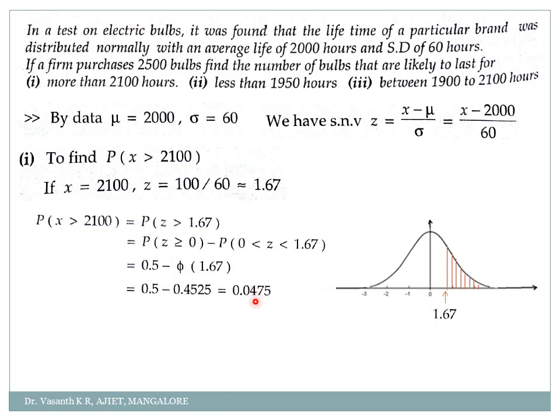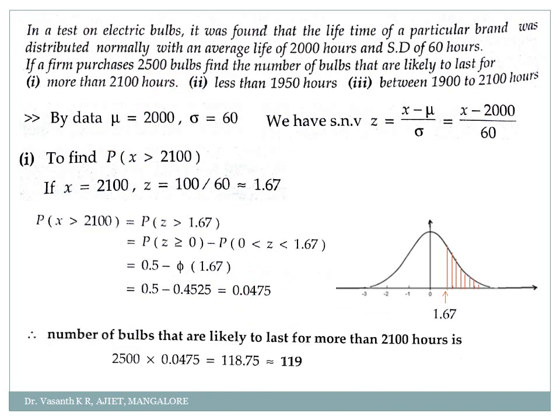But should you stop here? No. What they asked in the question is to find the number of bulbs that are likely to last, meaning how many bulbs will stay for more than 2100 hours. So you have to multiply this probability by 2500, the total number of bulbs. 2500 into 0.0475 gives 119.